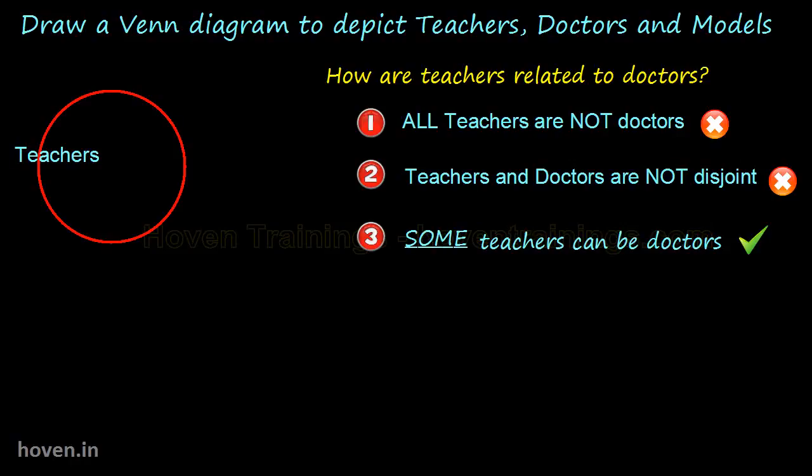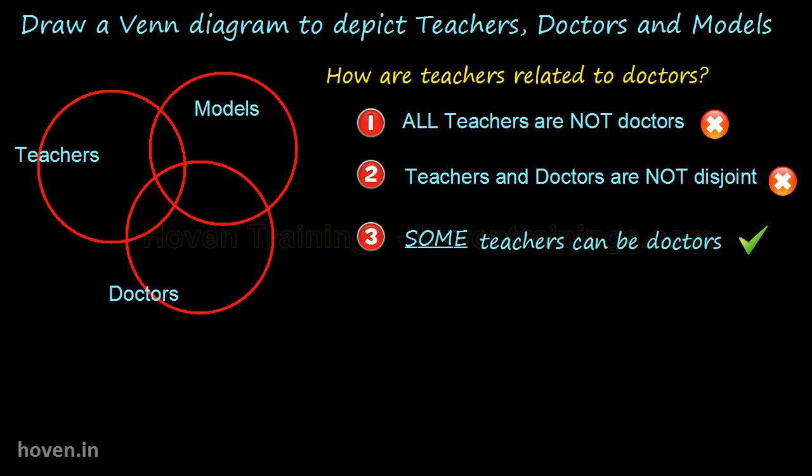Lastly, we know that some teachers can be doctors. And we also know that some doctors can be teachers also. So we are left with the possibility of 2 intersecting circles. This is the circle for the doctors.